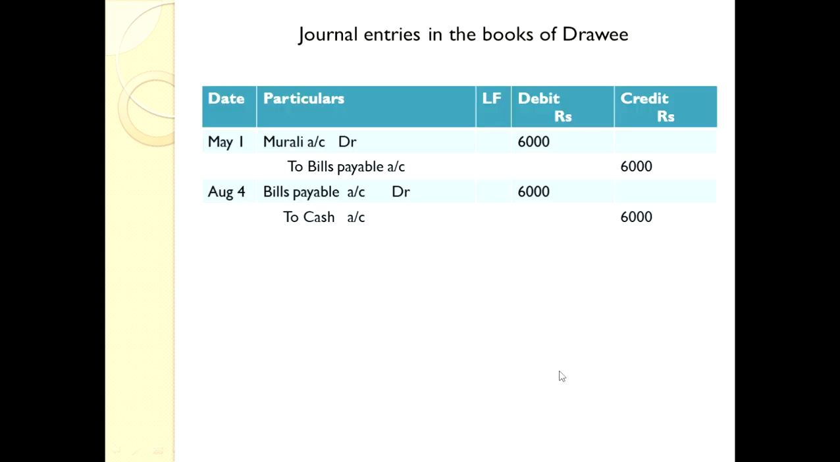Now let us pass journal entries in the books of the drawee. The drawee is Mohan. So in the books of Mohan, we have only two journal entries. There are no changes in the existing format. So the very first one, for accepting the bill of exchange. After accepting, the bill has been sent to Mr. Murali. Murali is a person. Debit the receiver. So Murali account debit